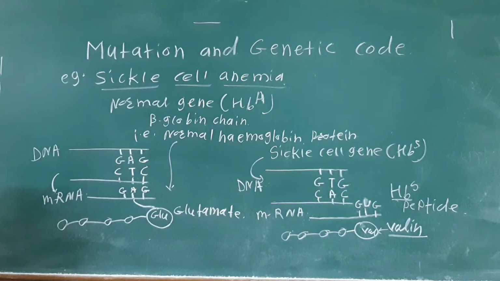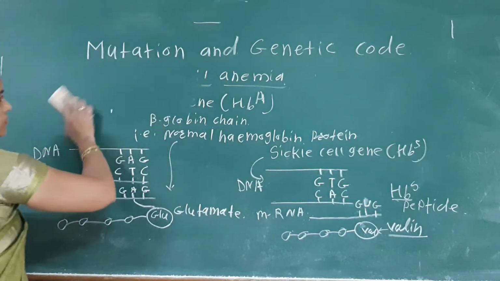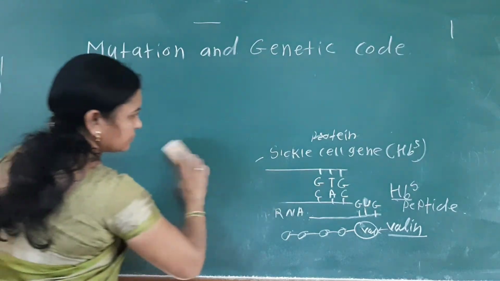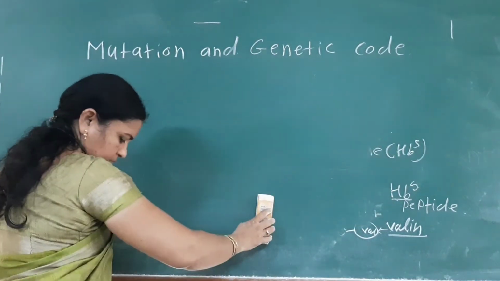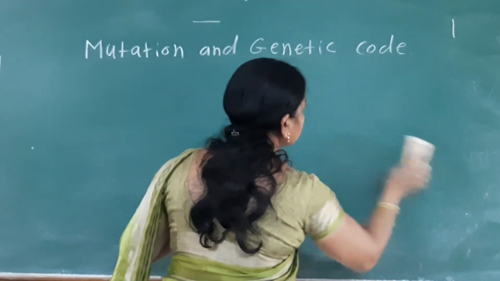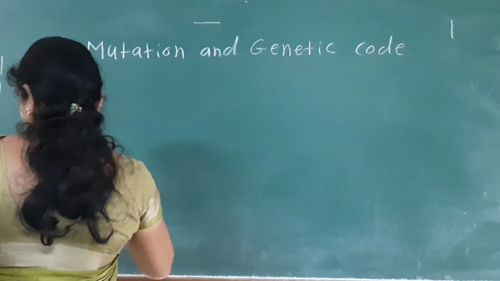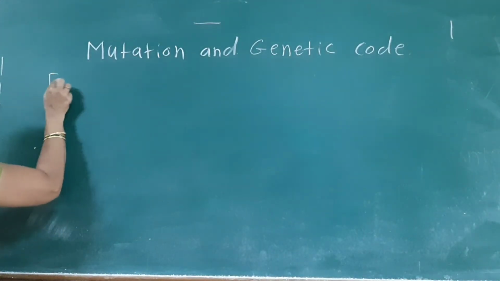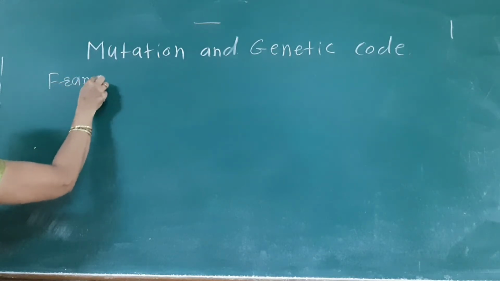Then next, what about the frame of the genetic code? Next concept is the frame of genetic code.